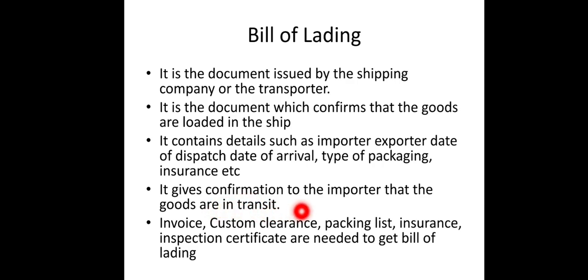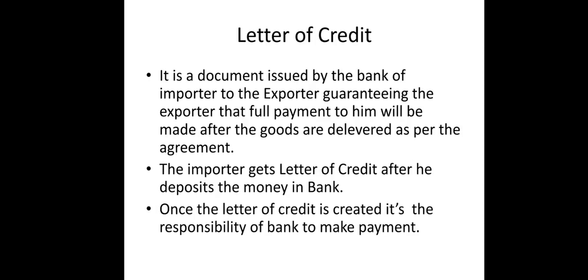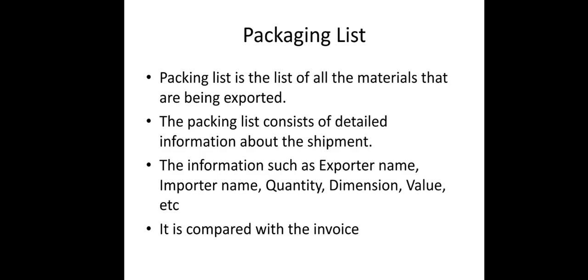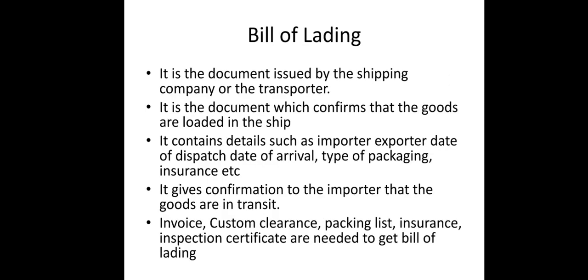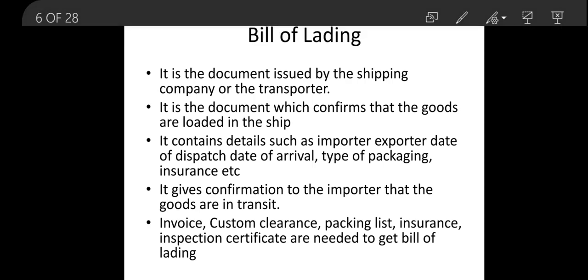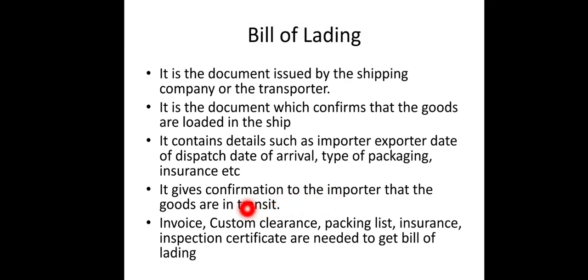Invoice, custom clearance, packaging list, insurance and inspection certificate are needed to get the bill of lading.